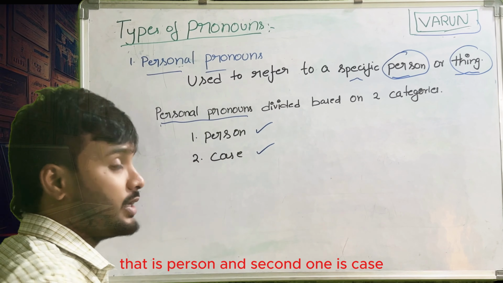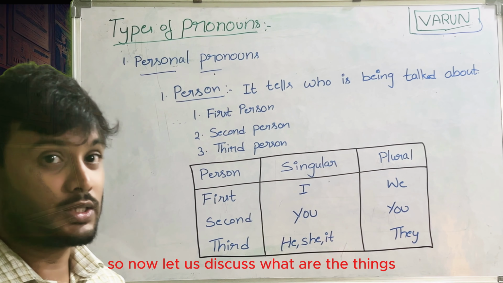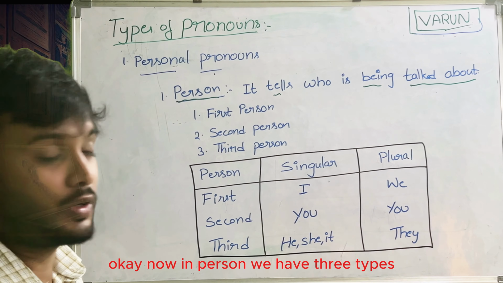As we discussed, there are two categories in personal pronouns. The first one is person and the second one is case. Now let us discuss what comes under person. As per the name, it is talking about a person. It tells who is being talked about, who is talking, and by whom it is being talked about.